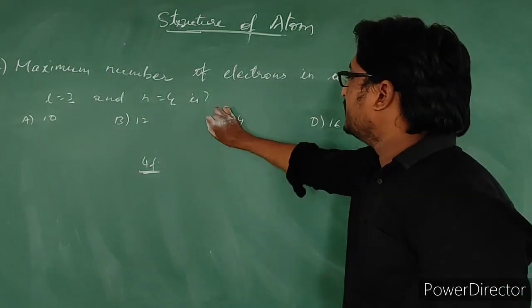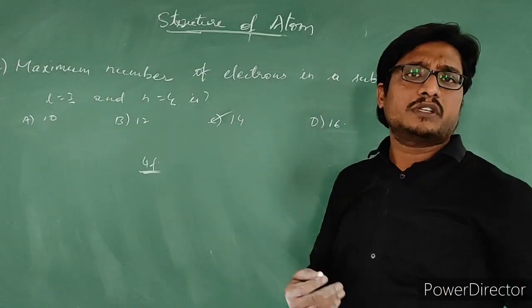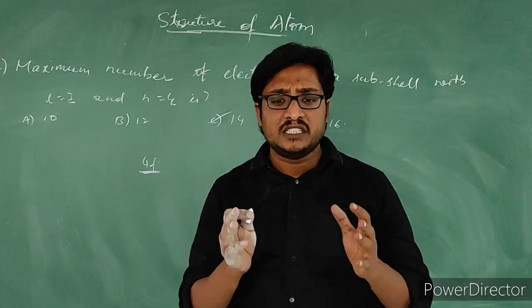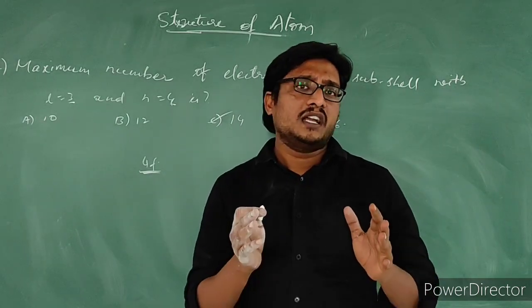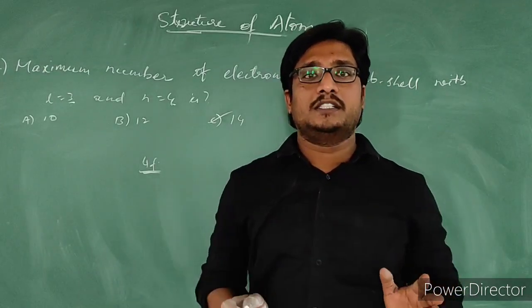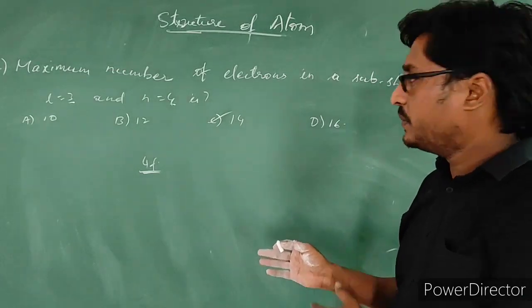So our answer is 14. Simple question. See, from quantum numbers you can see how the questions are being asked. They are easy to answer. Don't get confused. If you are in a hurry, you will lose your marks. Please be careful. These are all easy questions. Please take this.